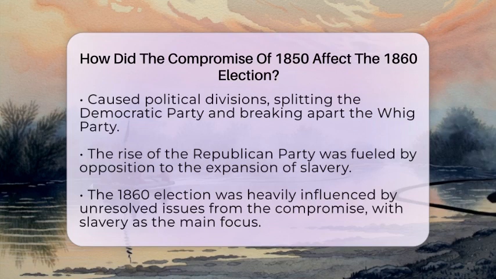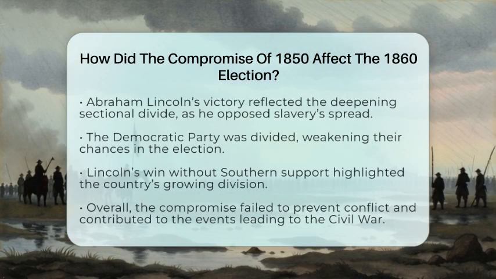The Democratic Party was divided, with Northern and Southern candidates running separately. This split weakened their chances of winning. Lincoln ended up winning the election without any support from Southern states, showing how divided the country had become.